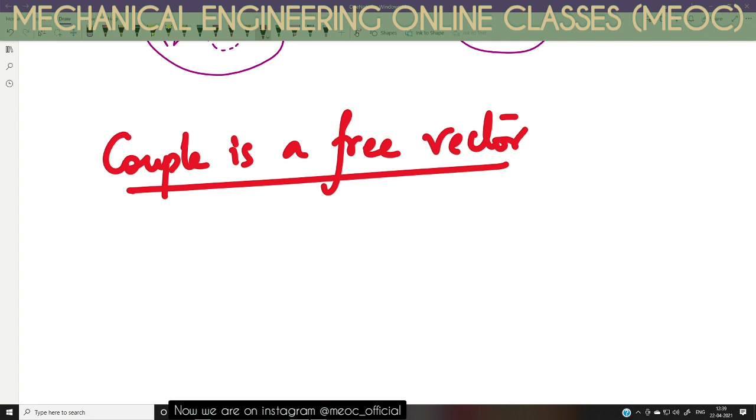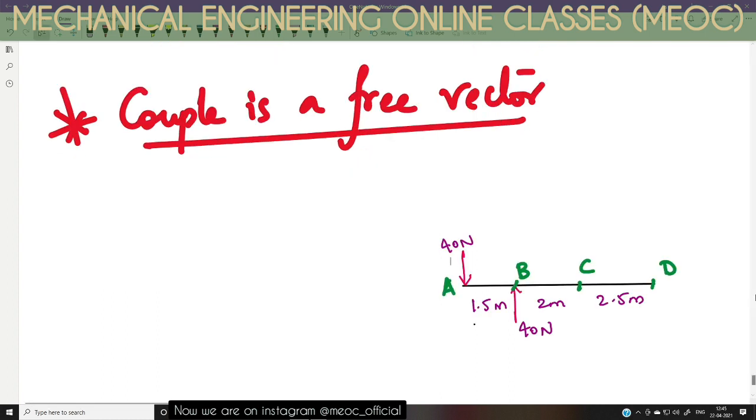So this is a very important property of a couple. Let us try to see whether a couple is a free vector or not using this example. There is an object AD, and we have just noted a few points on AD: A, B, C and D. A to B distance is 1.5 meter, B to C is 2 meter, C to D is 2.5 meter,